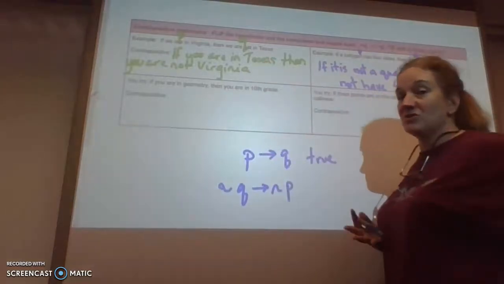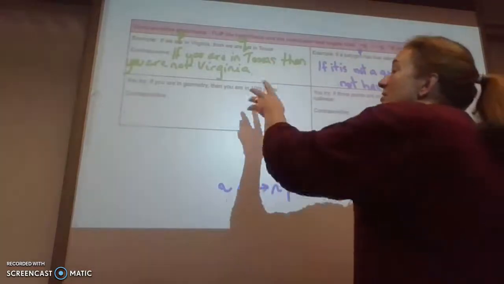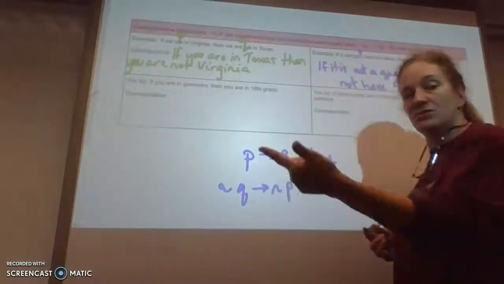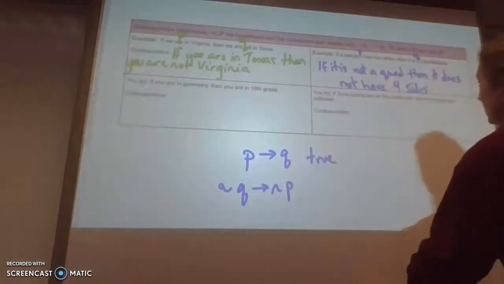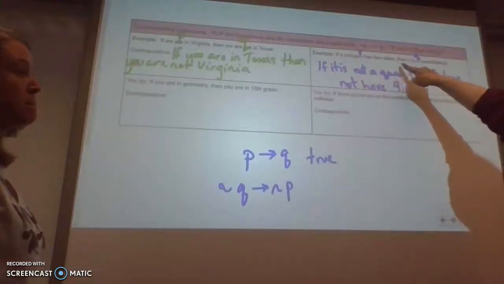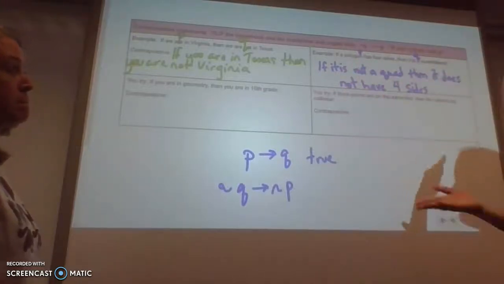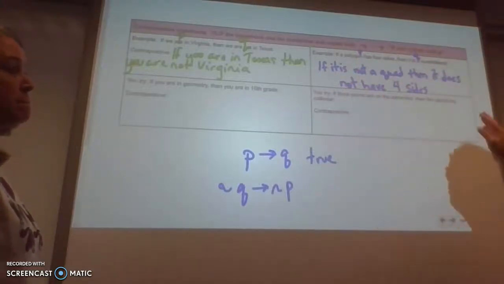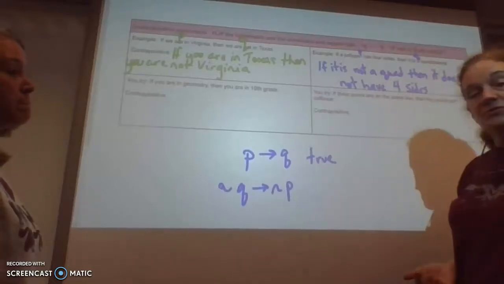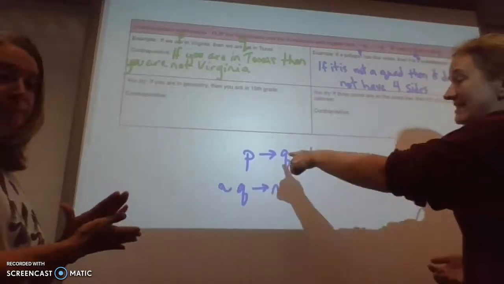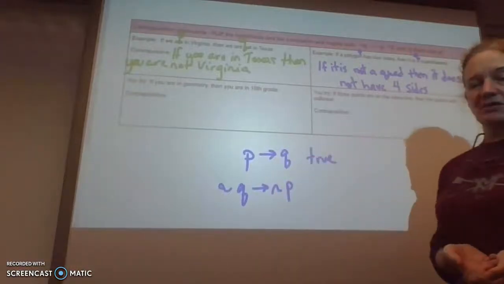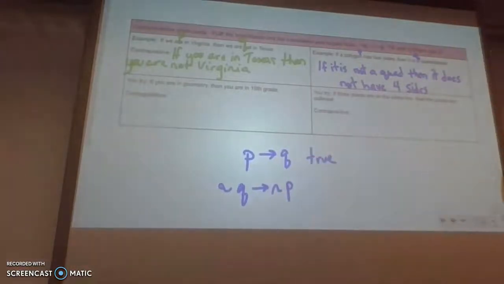If we're here, we can't be in two places at once. We're not magic. So if I do the contrapositive, if you're in Texas, then you're not in Virginia. That's true too. If you're looking at it from a math perspective, if a polygon has four sides, then it is a quadrilateral. If I flip it and negate it, if it is not a quadrilateral, then it does not have four sides. That is also true. So if your statement is true, then your contrapositive is true every single time. Very good. Okay?